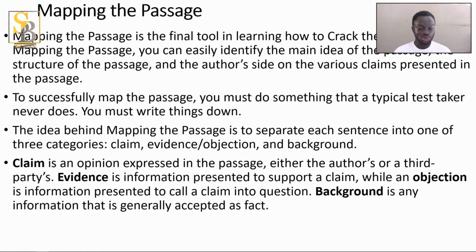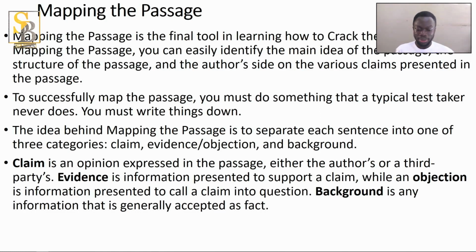Then mapping the passage. In mapping the passage, as you actively read, you map the passage. So you can say, okay, for the first paragraph, they are talking about A, B, C, D. Second paragraph, talking about E, F, G, H, I. Then it follows as such. Mapping the passage is a final tool in learning how to crack the passage. By mapping the passage, you can easily identify the main idea of the passage, the structure of the passage, and the author's side on various claims presented in the passage.